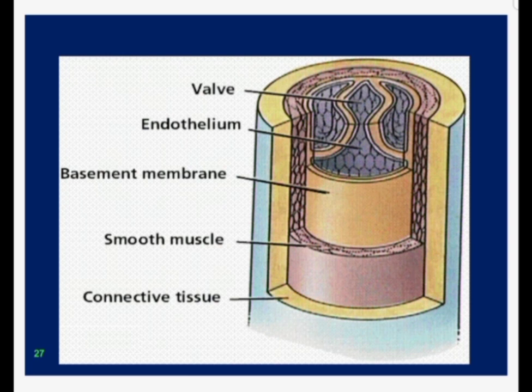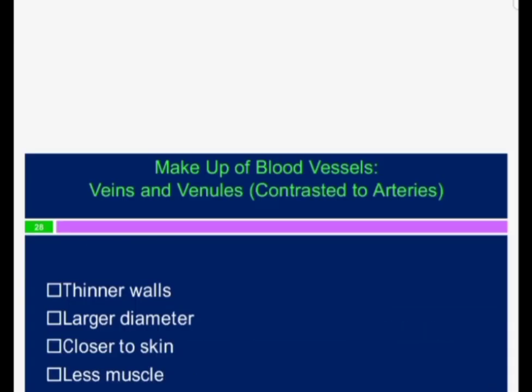So this is the transverse section and the longitudinal section of a vein. You can see there are valves in the veins. The innermost layer is the endothelium, the simple squamous epithelium. Then the subendothelial connective tissue layer. There is internal elastic lamina. Then we have the smooth muscle layer, and this smooth muscle is the tunica media. Then we have the connective tissue layer or the adventitia. As I have told you, in the case of the veins, the tunica adventitia is much thicker as compared to the tunica media.